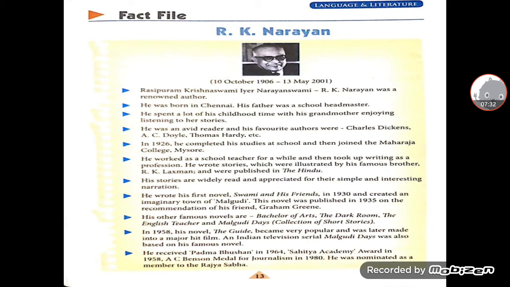He worked as a school teacher for a while and then took up writing as a profession. He wrote stories which were illustrated by his famous brother R.K. Lakshman and were published in The Hindu. His stories are widely read and appreciated for their simple and interesting narration. He wrote his first novel, Swami and His Friends, in 1930 and created an imaginary town of Malgudi. Then this novel was published in 1935 on the recommendation of his friend Graham Greene.